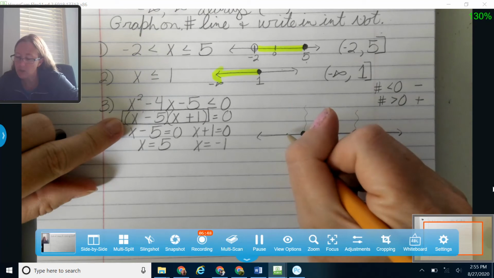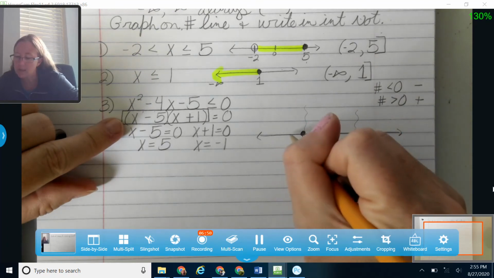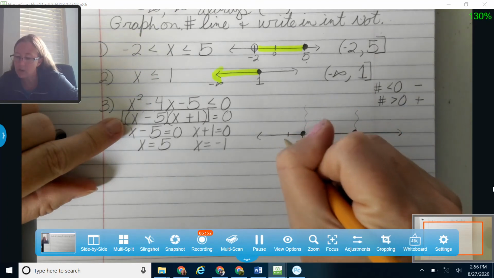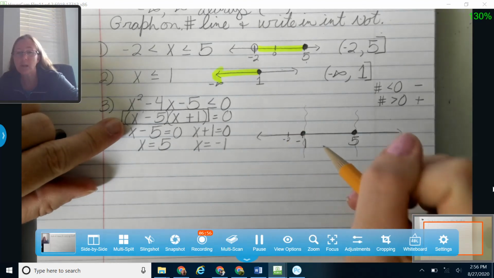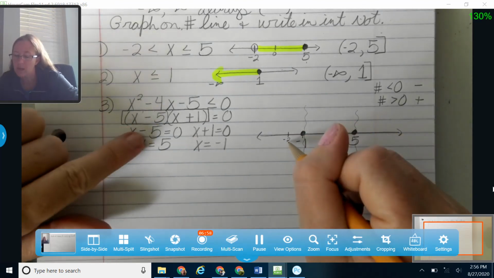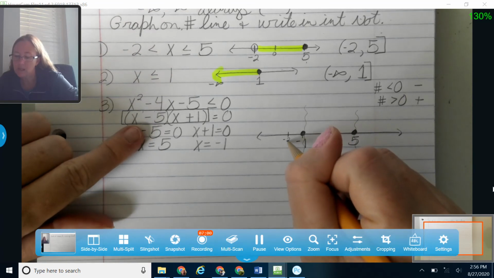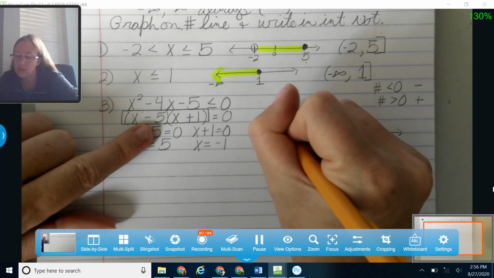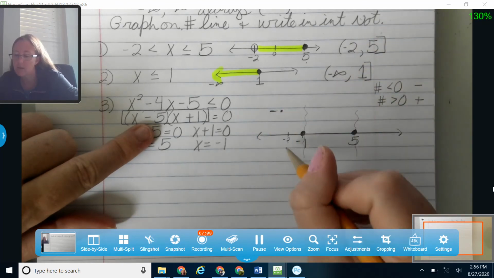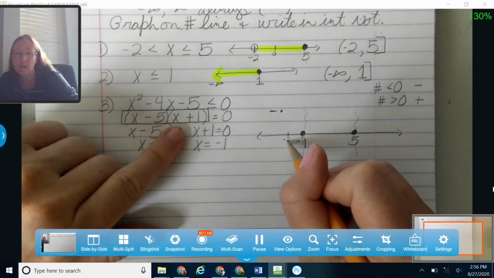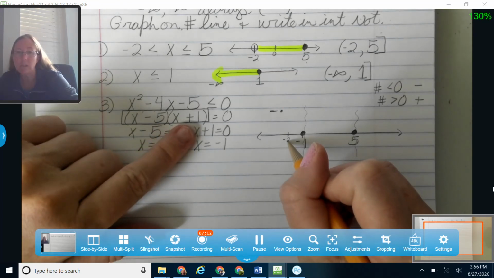Okay, so I'm just going to pick a number anywhere that is less than negative 1. I could pick negative 2, negative 3, negative 4, anything that's less than negative 1. I'm going to plug in right here. So negative 2 minus 5 gives me negative 7. That is a negative. Again, I only care about positives and negatives. Then I'm going to multiply that by negative 2 plus 1, which is negative 1.